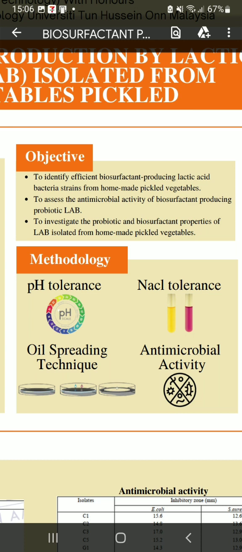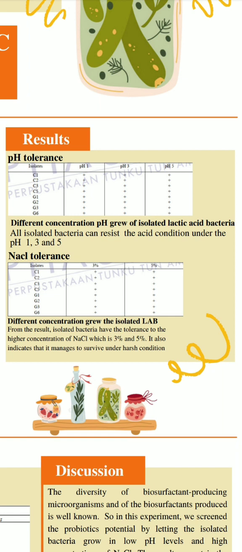In the thesis, there are a few methodologies that were used. Four of them have been chosen from the thesis. Firstly is pH tolerance. Next is sodium chloride tolerance, then the oil spreading technique, and lastly antimicrobial activity. Based on the results from the thesis, the isolated lactic acid bacteria can grow in different concentrations of pH. All the samples of lactic acid bacteria show a positive result. This shows that all isolated bacteria can resist acidic conditions at pH 1, 3, and 5.